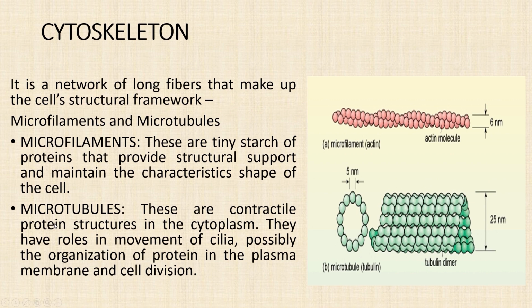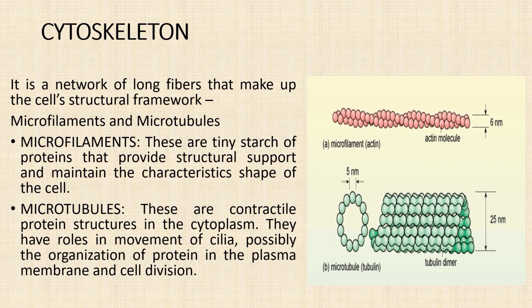And microtubules, they are contractile protein structures in the cytoplasm. That is, microtubules are structures for rigidity and movement of the cells in